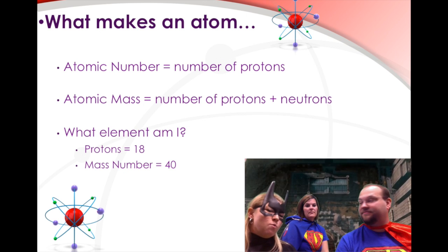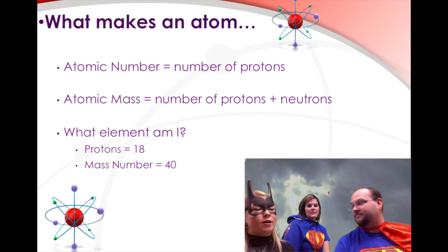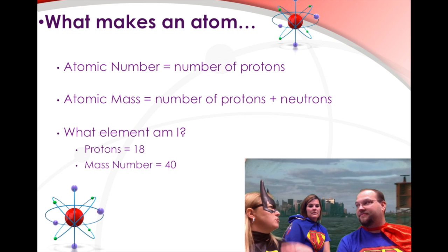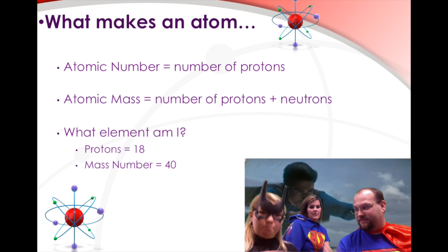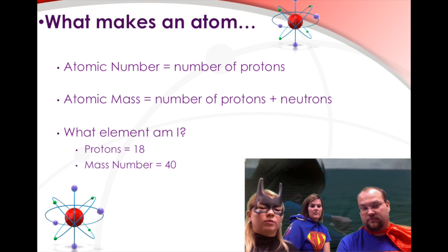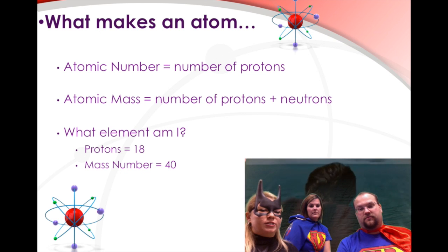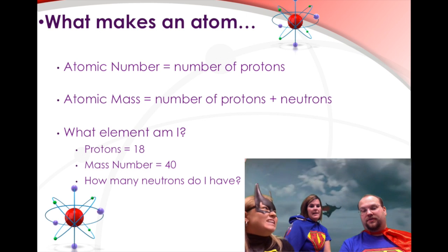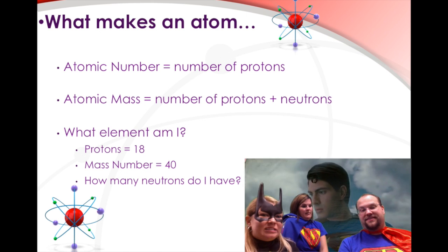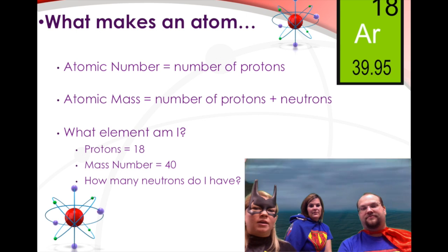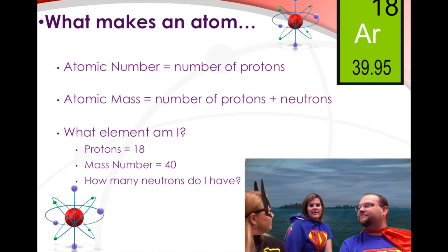We have a mass number of 40. We'll just walk you through it. So this would be what numbers? The proton number is also the atomic number, and the number of electrons. If I keep going, how many neutrons would I have? 40 minus 18. 22. All right, good. So that would leave me as being argon.